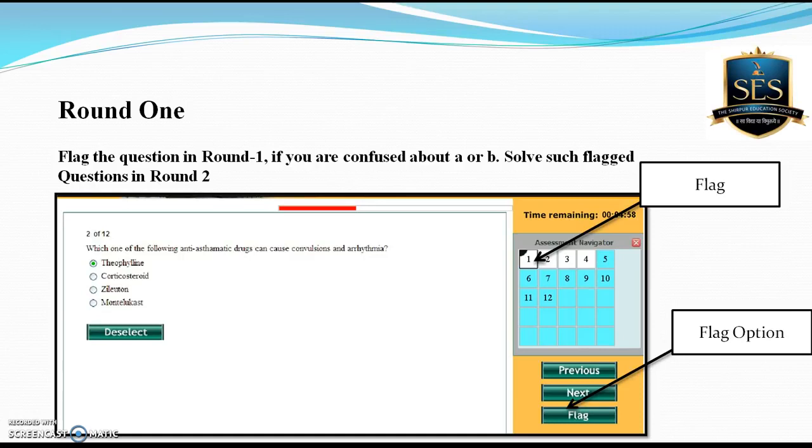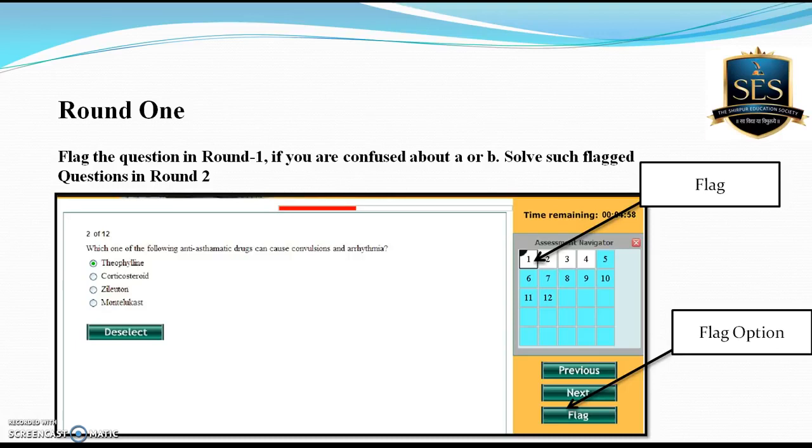Okay, and round 1 will tell you about your position. If in round 1 you attempted 30 questions, it means there's a 100% chance that you'll qualify. And if you attempted more than 30, consider that in round 1 you attempted 40 or 50 questions, there's more than a 100% chance that you'll qualify the GPAT exam. So the risk in round 2 and round 3 depends upon your round 1.